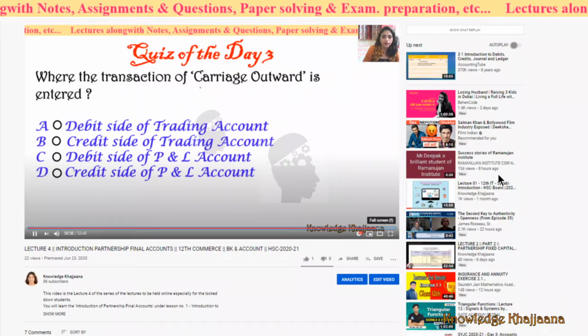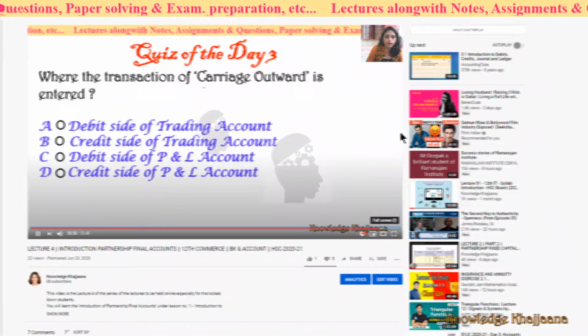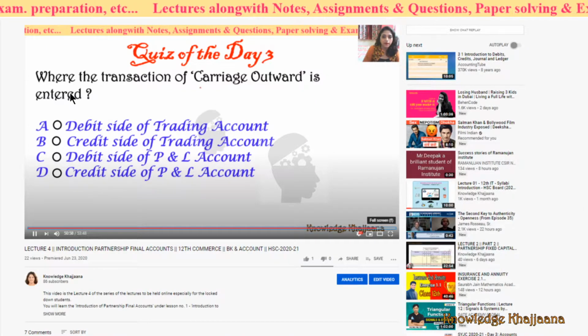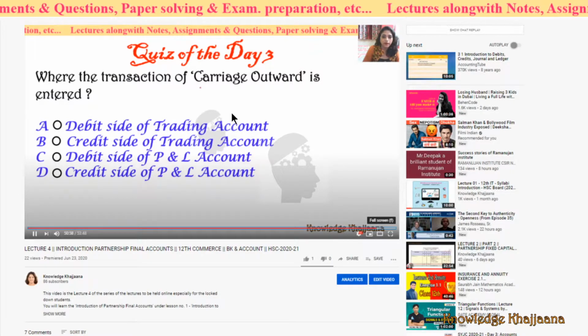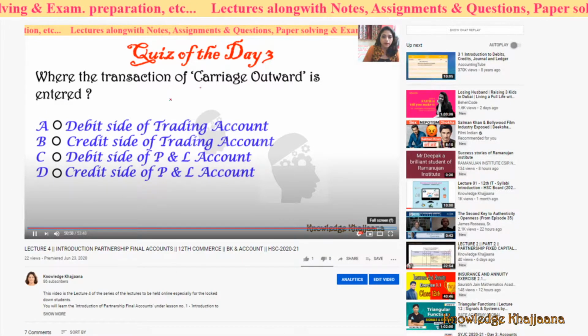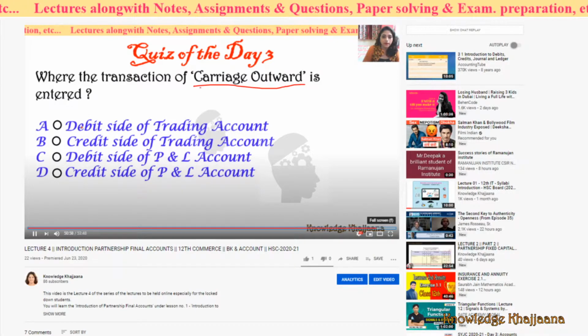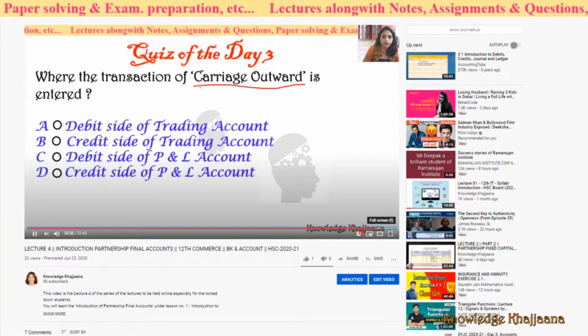Let's start with the interesting thing. I had given a quiz last time. The quiz was where the transaction of carriage outward is entered. I had given four options, and now let's see who has given the perfect answer.